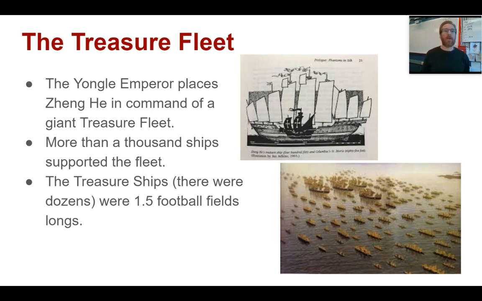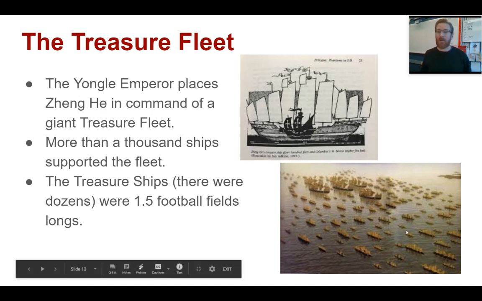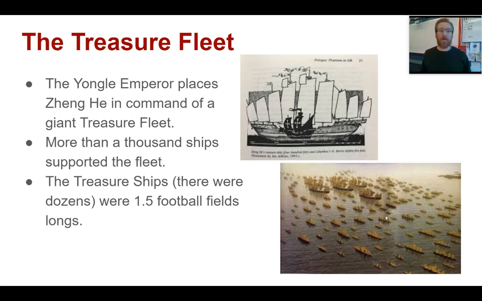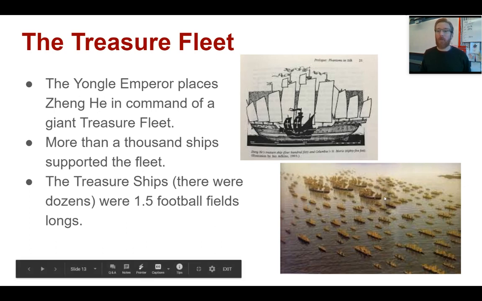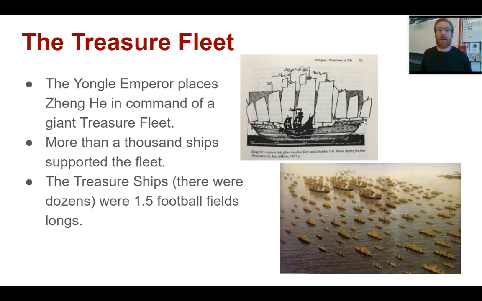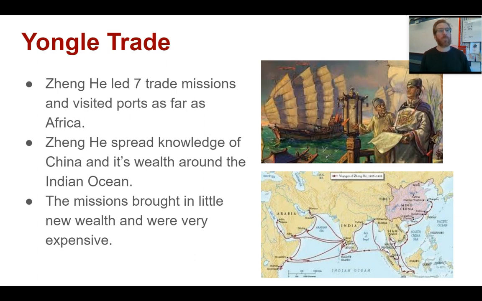The Yongle Emperor places Zheng He in command of a giant treasure fleet, this fleet down here, with more than 1,000 ships and some really big ones, these treasure ships, more than 60 of those in his fleet that were about 1.5 football fields long. Here you see it compared to Christopher Columbus's flagship, the Santa Maria. This is the typical treasure ship. So a much larger ship than was being built anywhere in the world at that time.